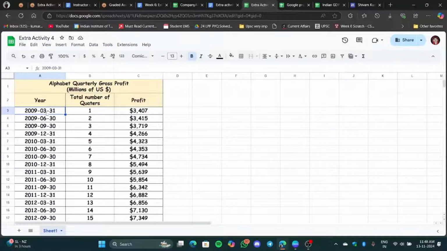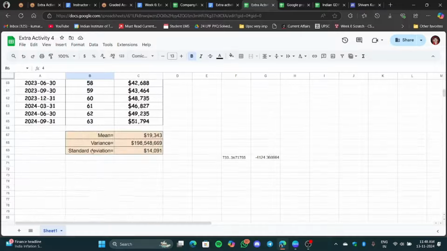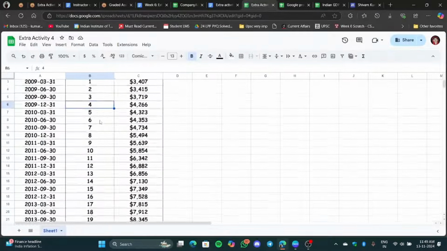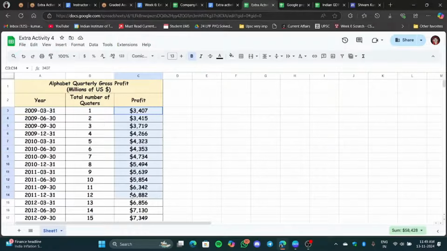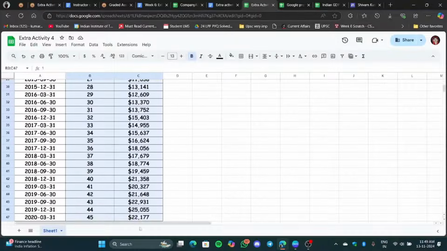This March one is first, then this 6 is June, and then there is June, July, August, September, and then there is December. So 4 quarters are there in one year. This became our first quarter, this our second, this third and fourth. Similarly, we had 63 quarters, and for these 63 quarters we have our profits. So we will take profits on the y-axis and quarters on the x-axis, and then we will try to plot a line graph.